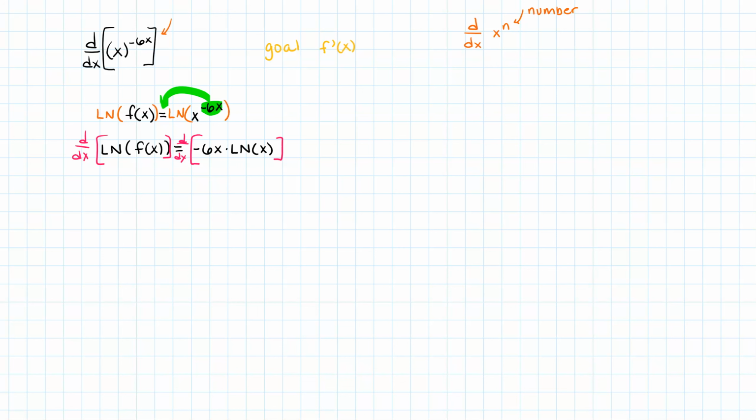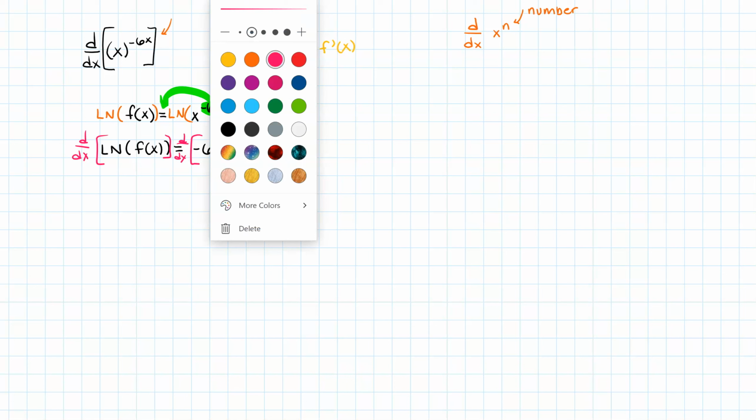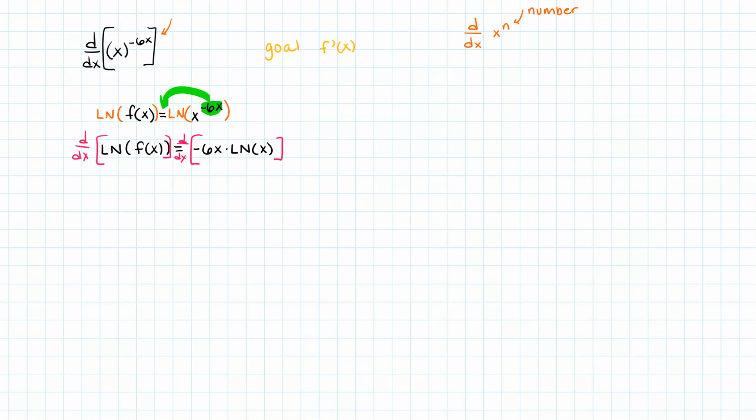On the right-hand side, I'm going to have to use the product rule, because that's a product. We'll do our f as negative 6x and our g as natural log x. So f prime would be negative 6 and g prime would be 1 over x.